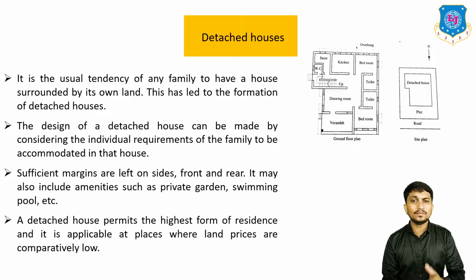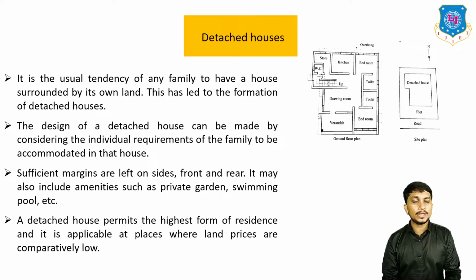The design of a detached house can be made by considering the individual requirements of the family to be accommodated in that house. Sufficient margins are provided on the left side, right side, front side, as well as rear side of the house.